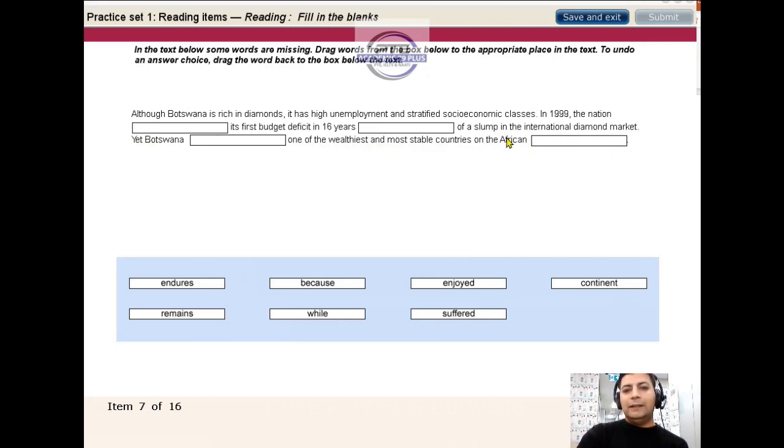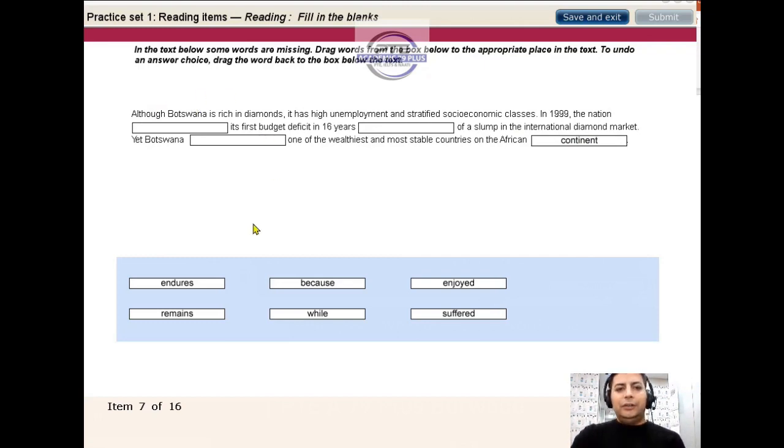Now this one is the easiest one. So what I'm going to do is drag the continent here, because I have found that this is the easiest one. The second thing we can do is to apply grammar rules, if we can.